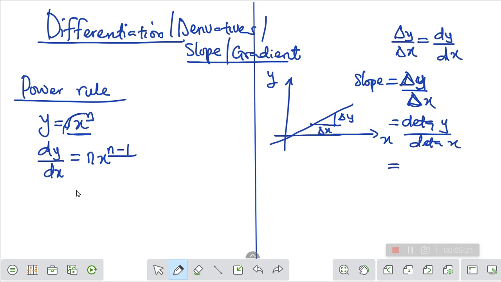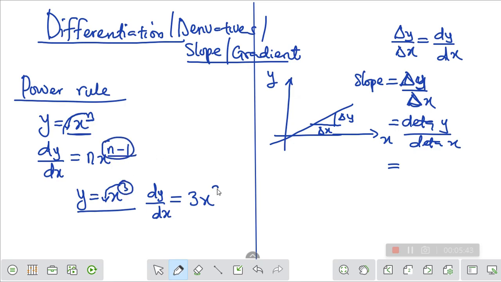So let me now give you an example. Say you have y equals x raised to power 3, and they ask you to differentiate this. For you to differentiate this, dy/dx equals, bring this 3 downstairs, it will be 3x. What will happen to the power 3? Look at the law. It will be 3 minus 1. So we have 3x, 3 minus 1, so that is 2. That means you have differentiated it. So you can see that differentiation is very simple.